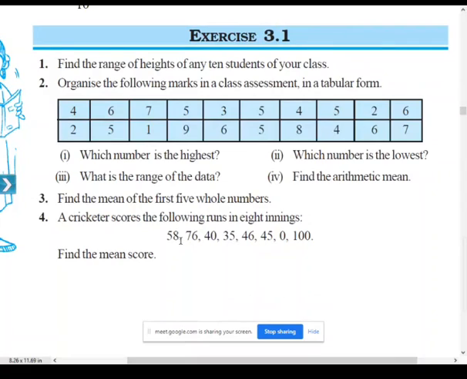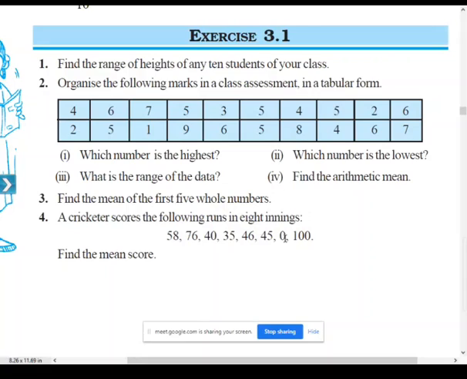In order to find the mean, first you have to find the sum of observations, or sum of scores. Okay, 400. The sum of scores, you are getting it as 400. And the number of innings, or number of observations, how many matches is he playing? He is playing 8 matches.